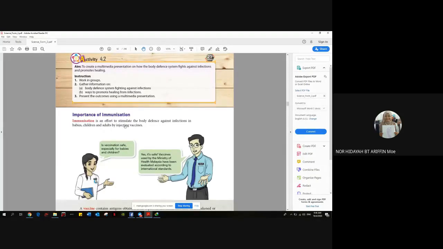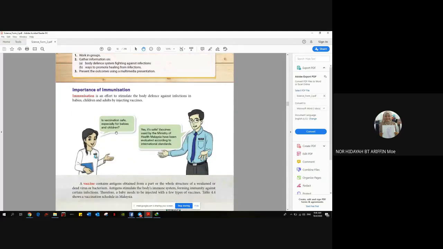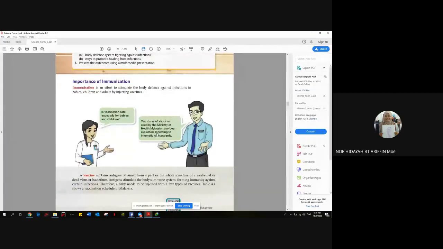So here we have the word vaccine. What is vaccine? Later on, cikgu akan explain. We have one question here. Is vaccination safe? The answer is yes, right? So the vaccine used by our KKM, Ministry of Health Malaysia, is evaluated according to international standards. So nothing to worry. Vaccine is actually safe to the body.